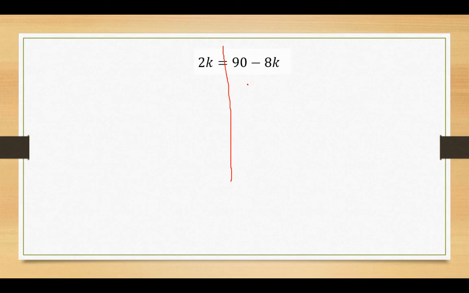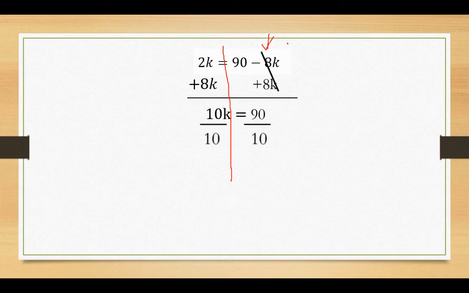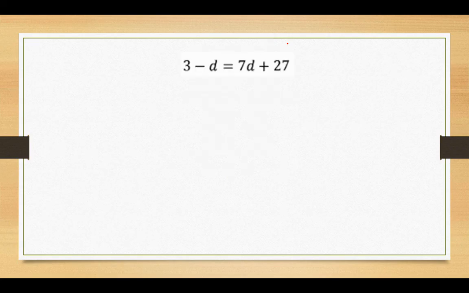All right, so now, which one is a smart move? Would I want to move the 2k over or the negative 8k over? Well, if I'm trying to get k's away from this guy, and I'm trying to get k's on the same side, it would be this one. And so I'm going to add 8k to both sides. Then we're going to divide by 10. Now k is by itself. Okay?